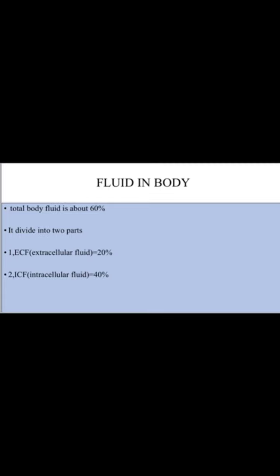To better understand homeostasis, total body fluid is divided percentage-wise. Total body fluid is about 60%. It is divided into two parts: extracellular fluid 20% and intracellular fluid 40%. Here is a diagram showing the composition of fluid in the body. Two fluids: intracellular fluid and extracellular fluid. Extracellular fluid is further divided into interstitial fluid, plasma, and other fluids.